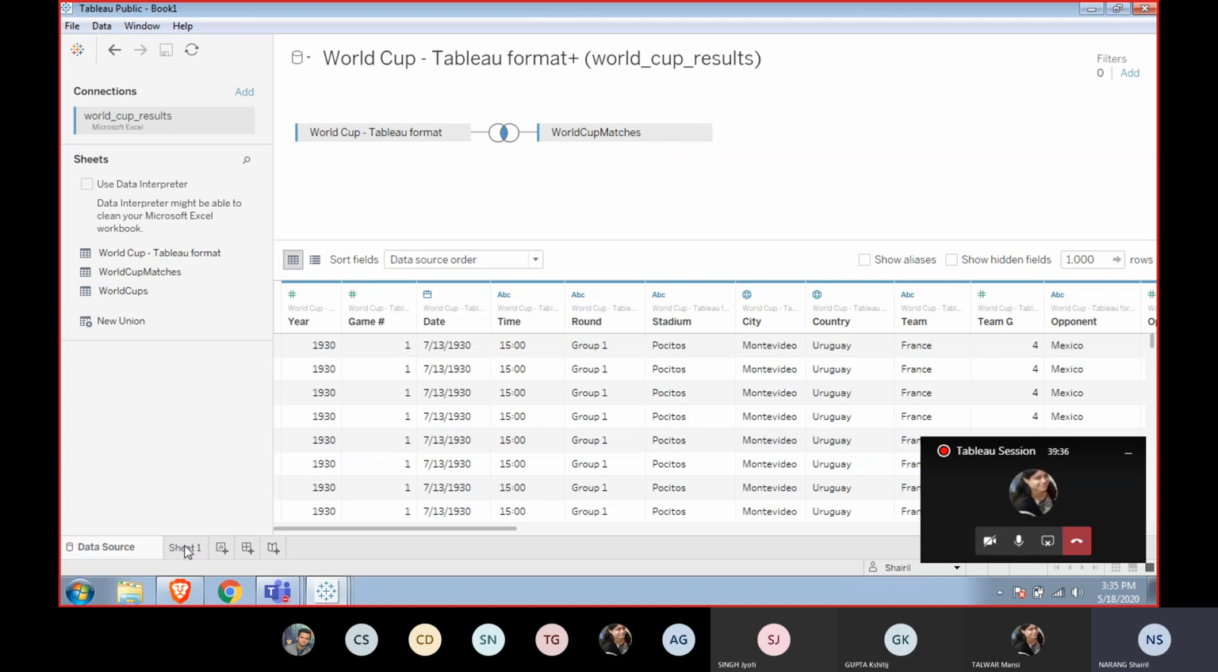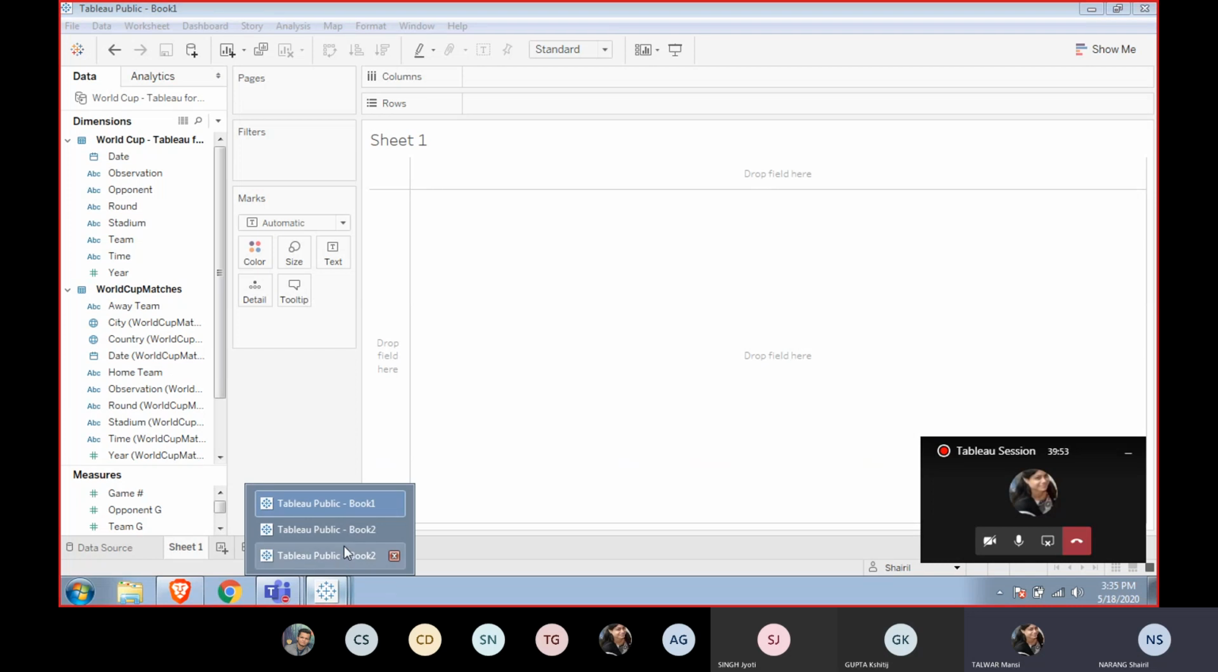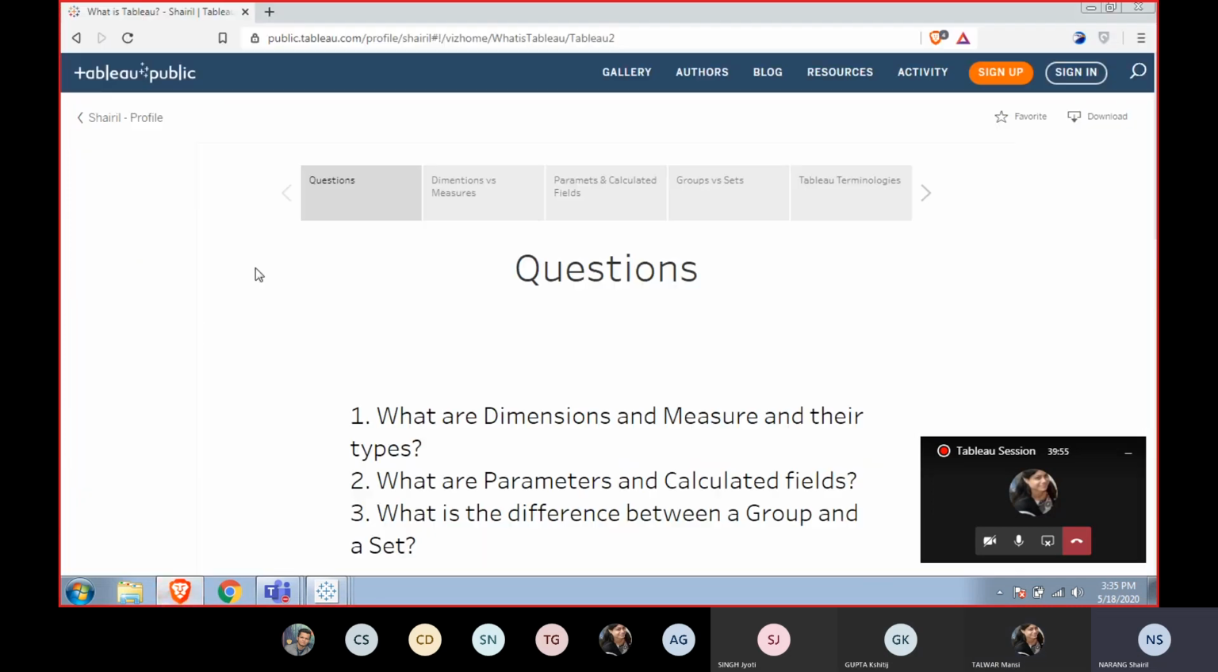Then I moved on to the worksheet, the working area of Tableau. We have all the columns divided into dimensions and measures. So what is a dimension? What is a measure? What are parameters? What are calculated fields? And what is the difference between a group and a set? These are all theoretical questions which we can look at.